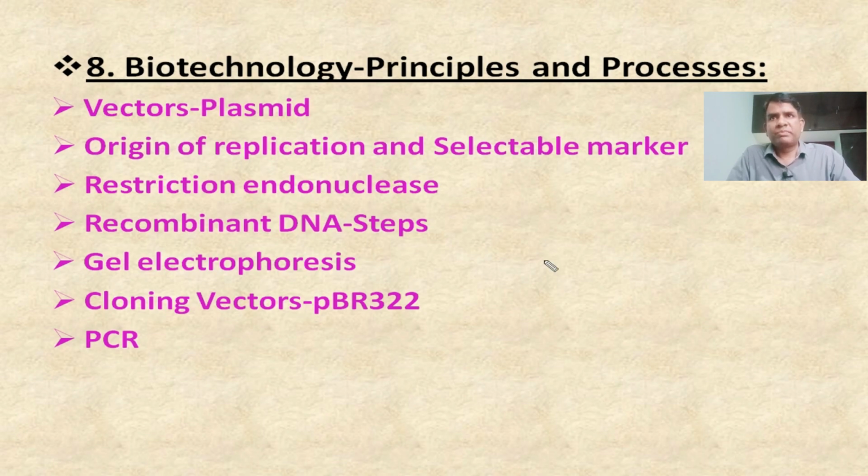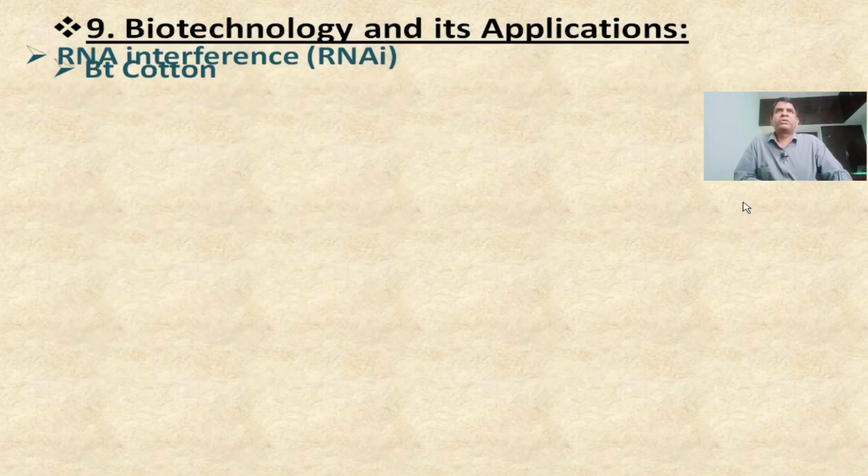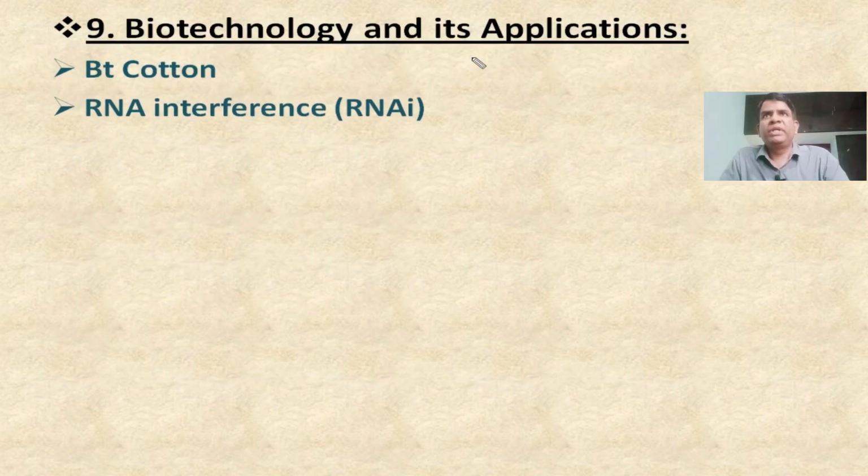Next one, you can expect this one for 5 marks. PCR along with the steps and diagram you have to practice. I have given very important diagrams here to practice. Next one, Biotechnology and its Applications. In this one, Bt cotton is very important.